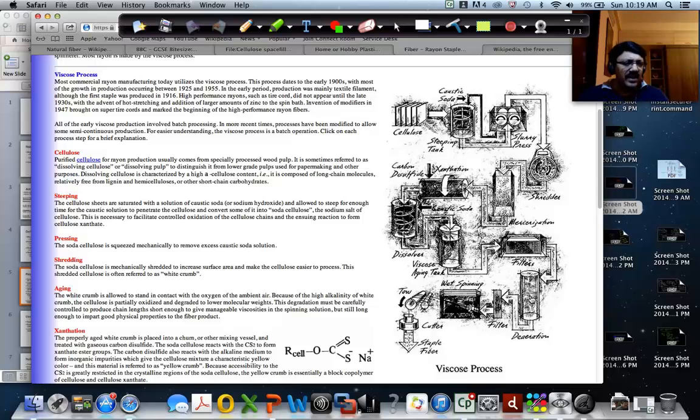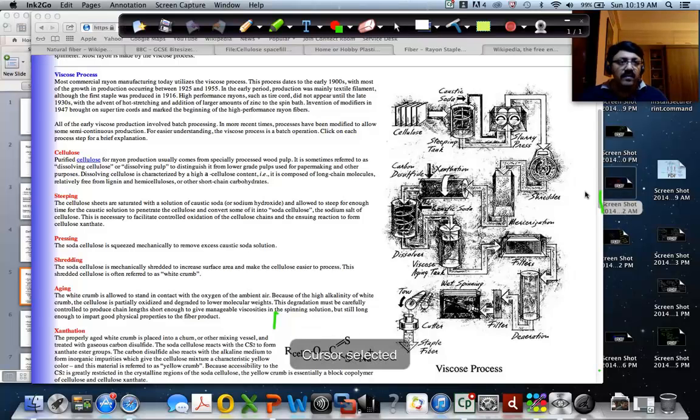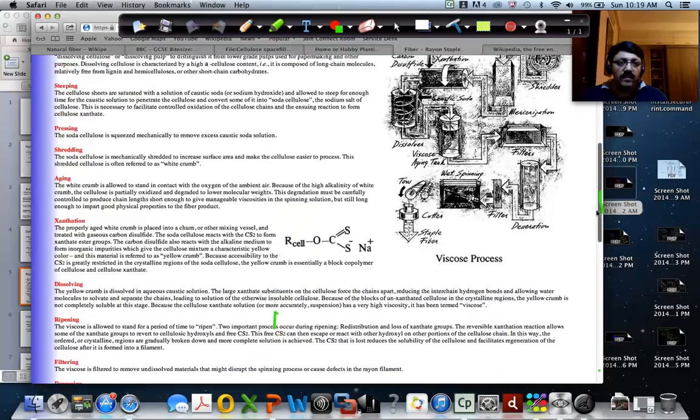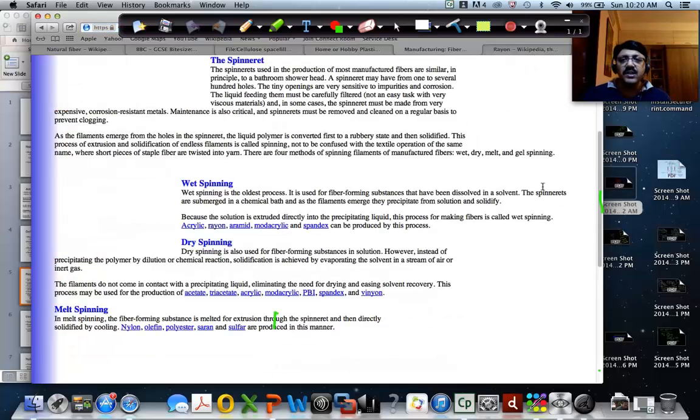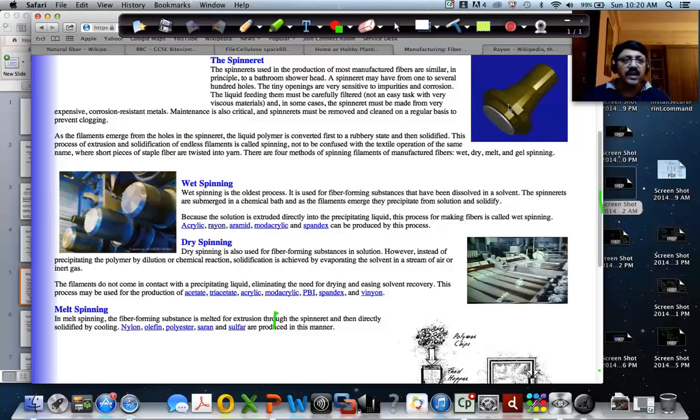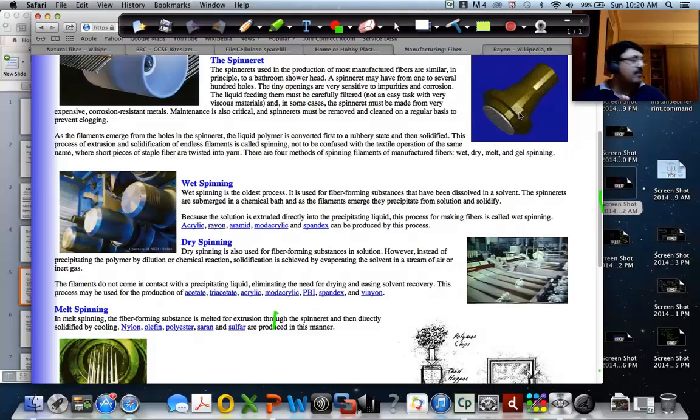And then there is something called deaeration. Don't bother about it. It goes through filters again, and then you can see what you call a spinneret. I want to show you how the spinneret looks, right? The viscose solution which is obtained is passed through what you call a spinneret. So this is how the spinneret looks like. See, it looks like a shower in the bathroom.